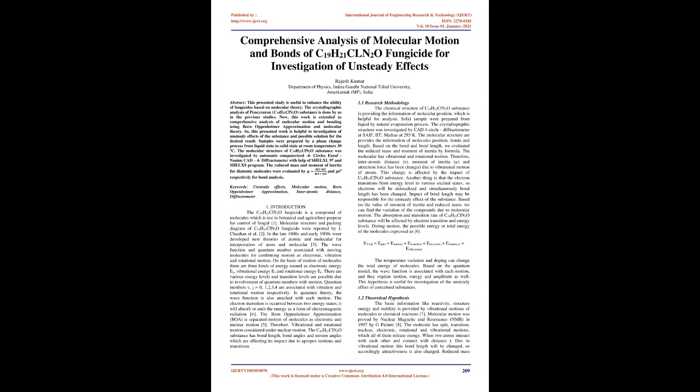The wave function and quantum numbers associated with moving molecules confirm motion as electronic, vibrational and rotational motion. On the basis of motion of molecules there are 3 kinds of energy named electronic energy EE, vibrational energy EV and rotational energy ER. There are various energy levels, and transitions are possible due to involvement of quantum numbers with motion. Quantum numbers V, J equal 0, 1, 2, 3, 4 are associated with vibrational and rotational motion respectively.